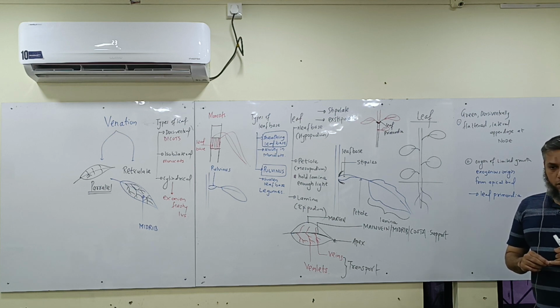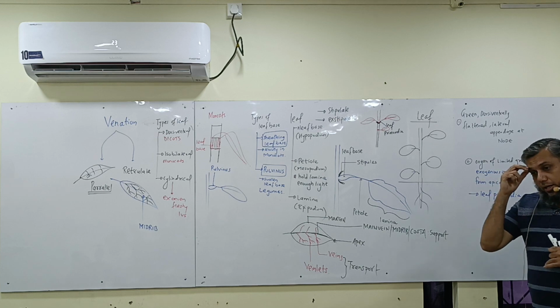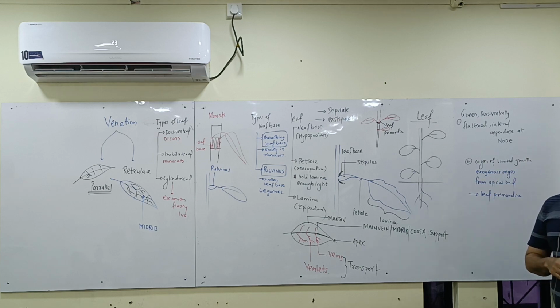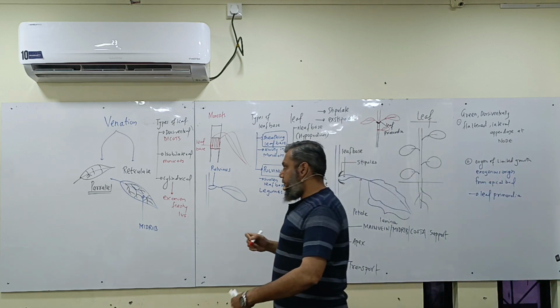Okay, in parallel venation, the vein and the veinlets are parallel. In reticulate venation, they all form a branching network. That is why it is called reticulate.